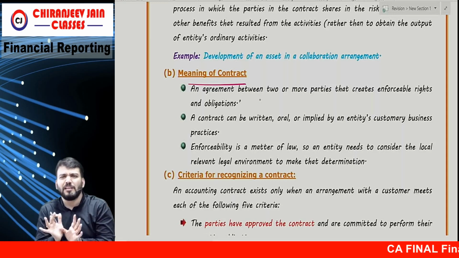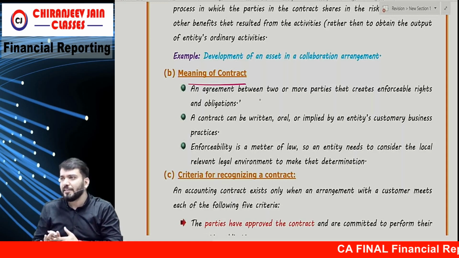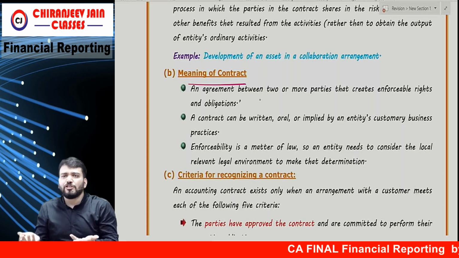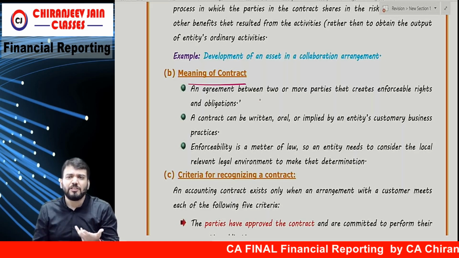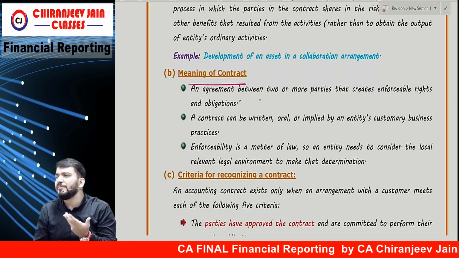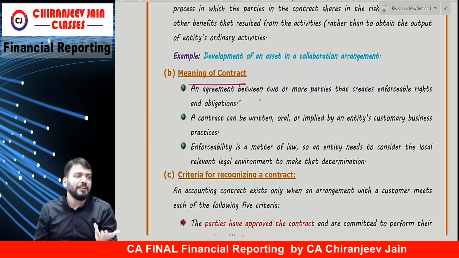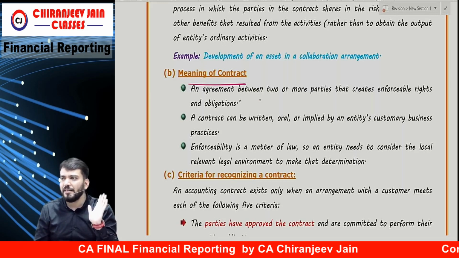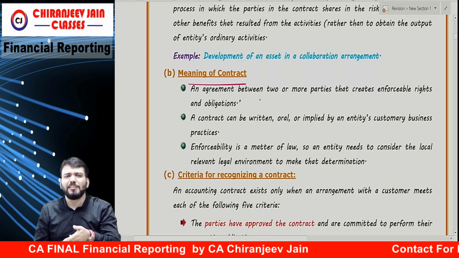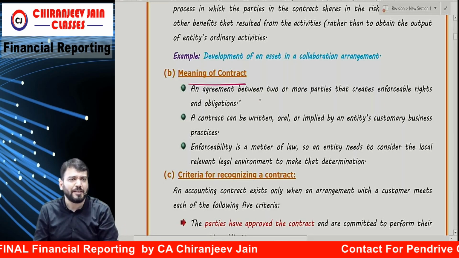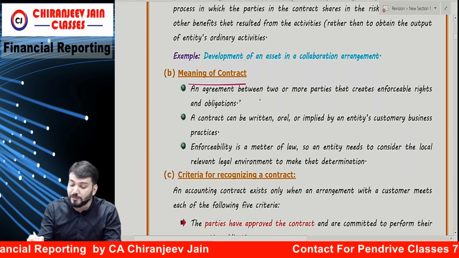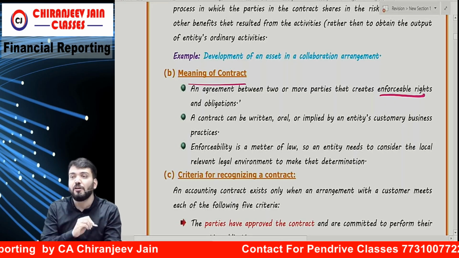So that you know, nothing to stress on that. Correct? Enforceable means what? Which can be enforced in the eyes of law. Okay? So it is a matter of law, so that you know that you have done in the Contract Act. Okay? Now they have said which creates enforceable rights and obligations.